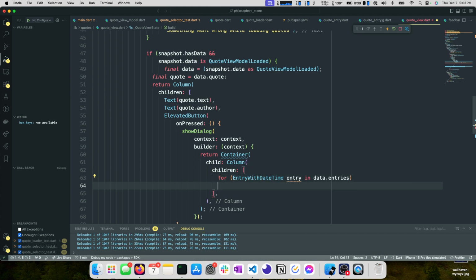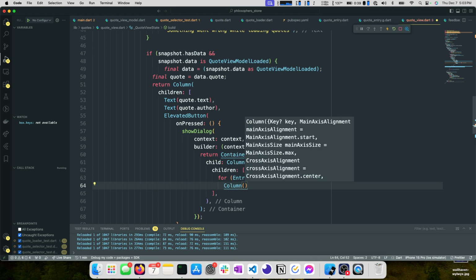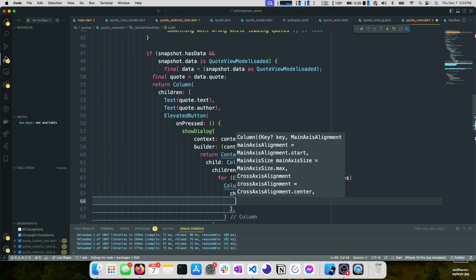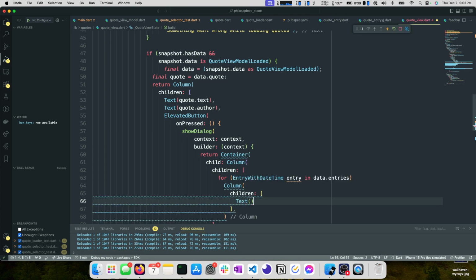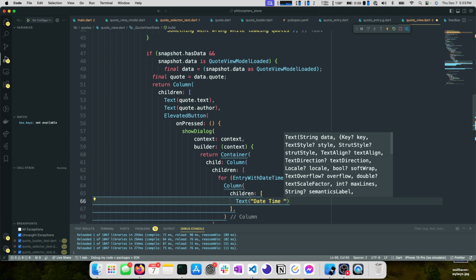Okay, now we can add widgets based on this entry. So in our case, we probably want to do something like maybe another column. And then this will have children. And maybe the first one is text with entry, we'll say date time.